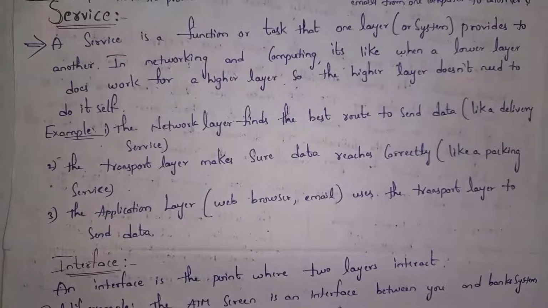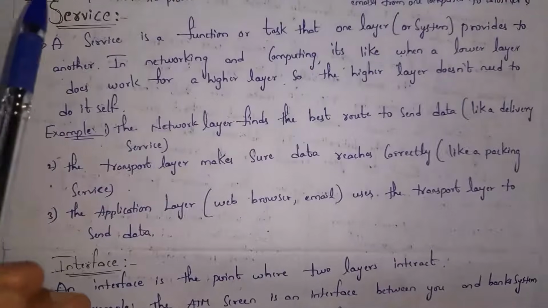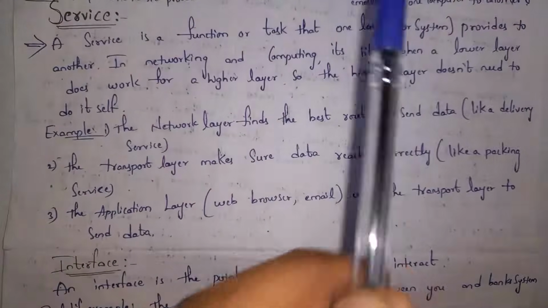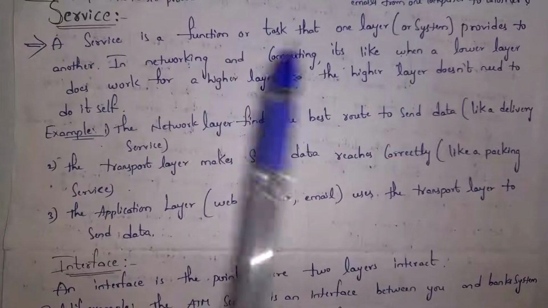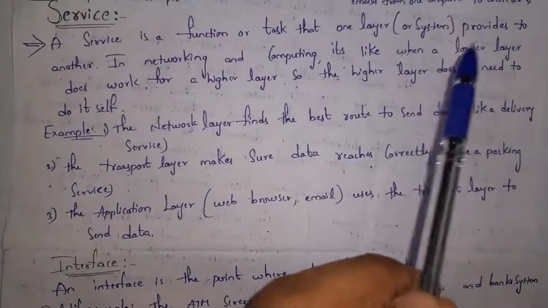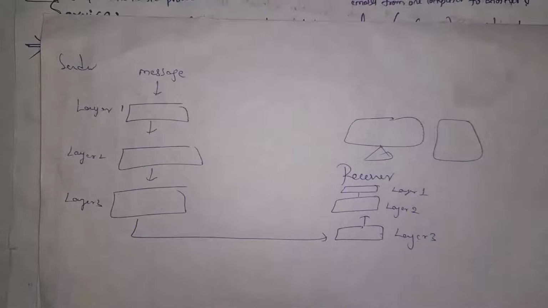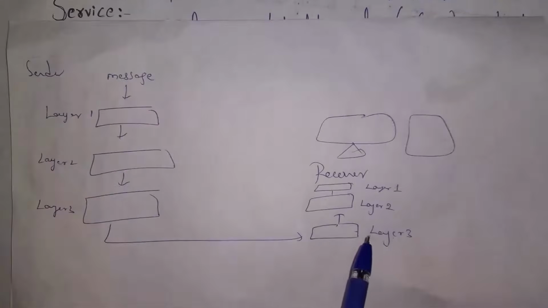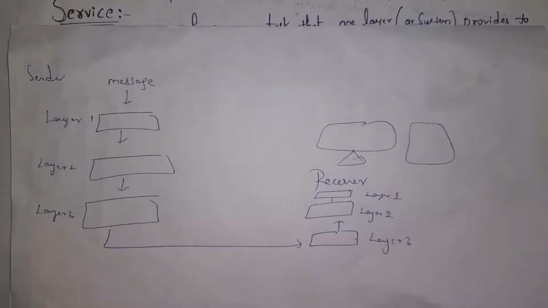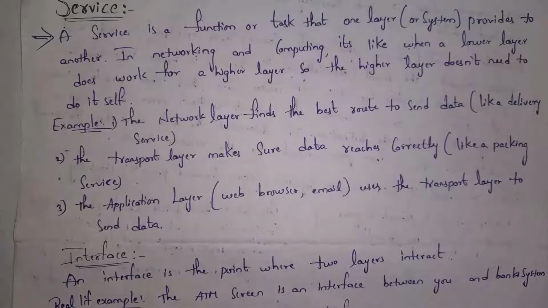Next I will explain what is a service. A service is a function or task that one layer provides to another. In networking and computing, it's like when a lower layer does work for a higher layer, so that the higher layer does not need to do it itself. Guys, whenever we send a message in a network, the message will be transferred through various layers and each layer will perform one task. Whatever work is done by the lower layer is useful to the higher layer. In a network, the lower layer will do work for the higher layer. We call that work a service, so that the higher layer need not do it itself.